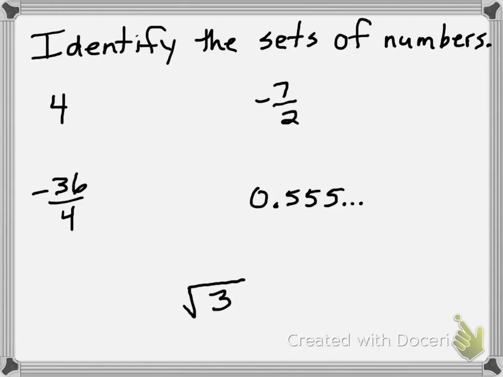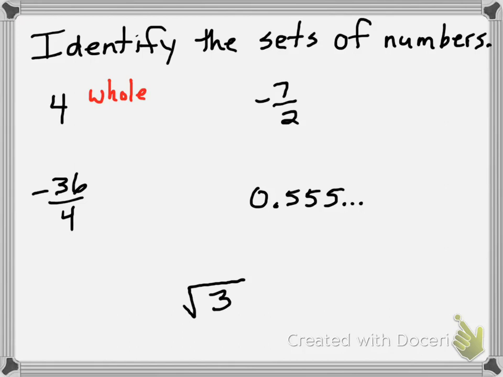Alright, so you've got 5 numbers here, and you need to tell me which sets that these numbers belong to. Alright, so let's look at the 4. Okay? If you look back at your chart that we just drew, the 4 is definitely a whole number.